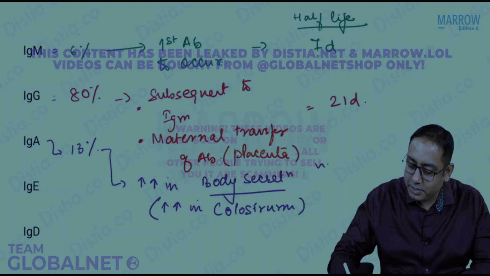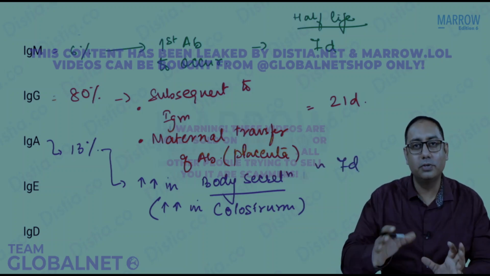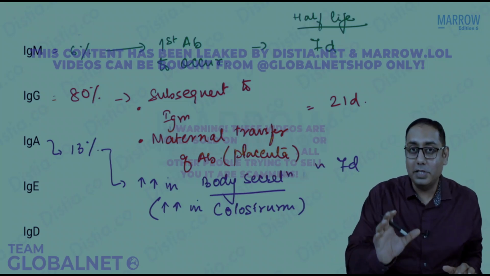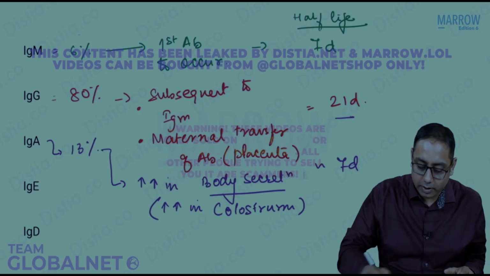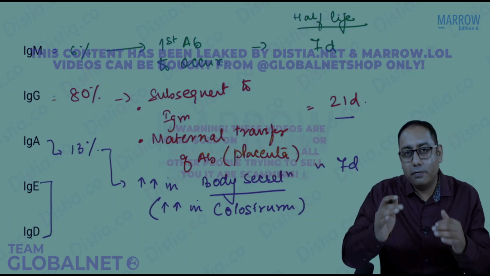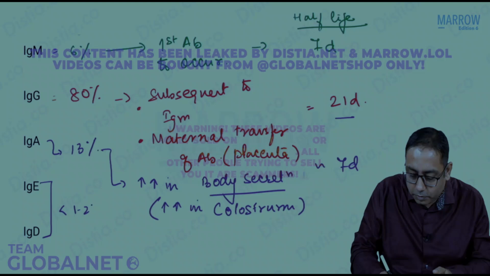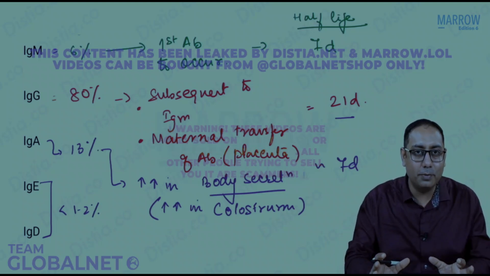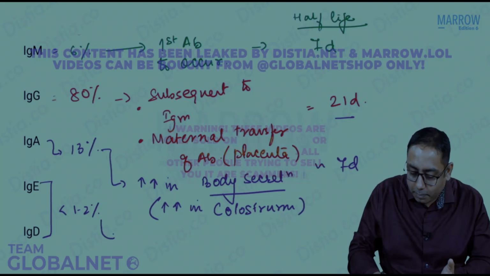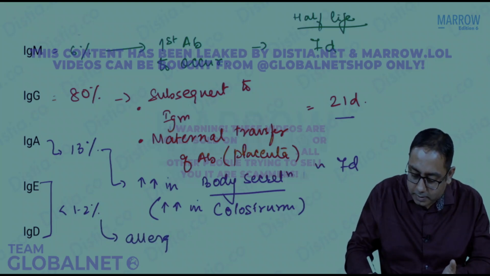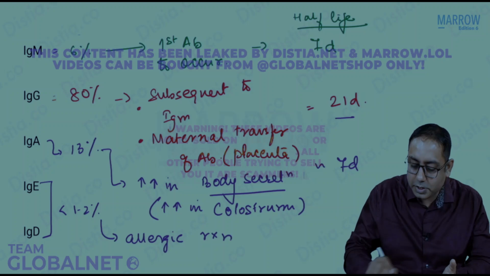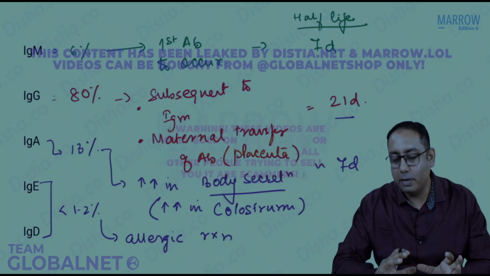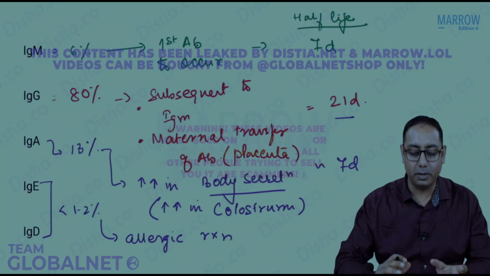The half-life is ranging around 7 days only. So 6 to 7 days is for IgA and IgM. But IgG, it stays in the body for a longer time. IgE, IgD, they are very less. They are usually less than 1 to 2% of the total load of the antibodies in our body. IgE is predominantly responsible for allergies or allergic reactions, and they have shorter half-lives. So that was just a very brief about the immunoglobulins.